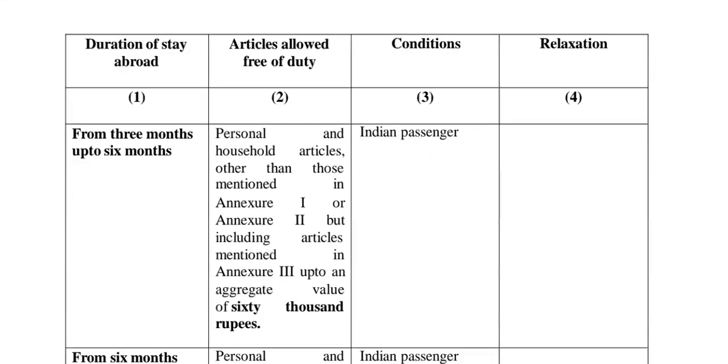Then personal and household articles other than mentioned in annexure 1, like firearms, cartridges of the firearms, cigars, so various things are mentioned in Annexure 2, but including articles mentioned in annexure 3, up to an aggregate value of 60,000 rupees, right? How much value? It is up to 60,000 rupees. The condition is that he should be an Indian passenger. Then it is allowed up to 60,000 rupees. The stay should be 3 months to 6 months. Okay, this is the first case.